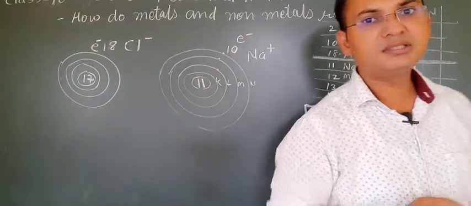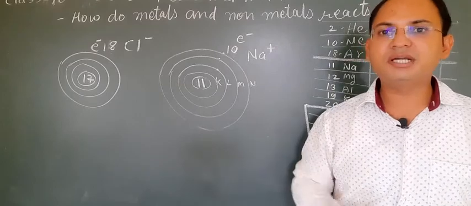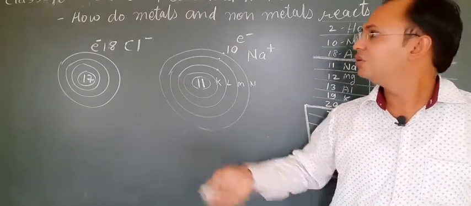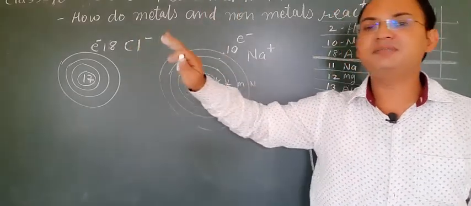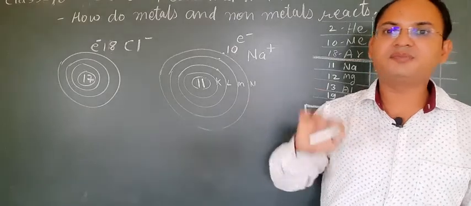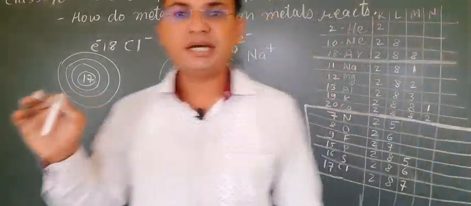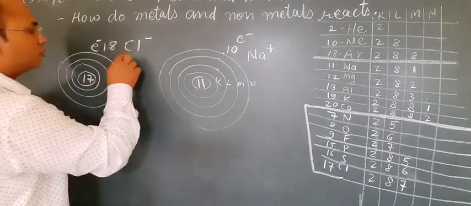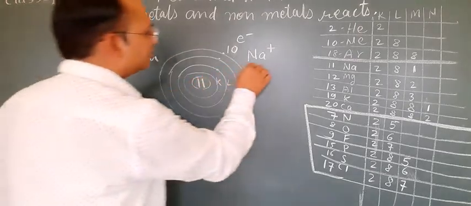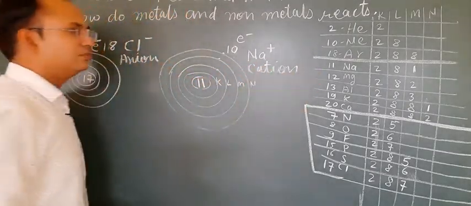And you know students that any atom which has a charge on it, either positive or negative, we call an ion. So any atom that has a negative charge is called an anion, and any atom that has a positive charge is called a cation. So here the anion of chlorine is formed, and here the cation of sodium is formed.